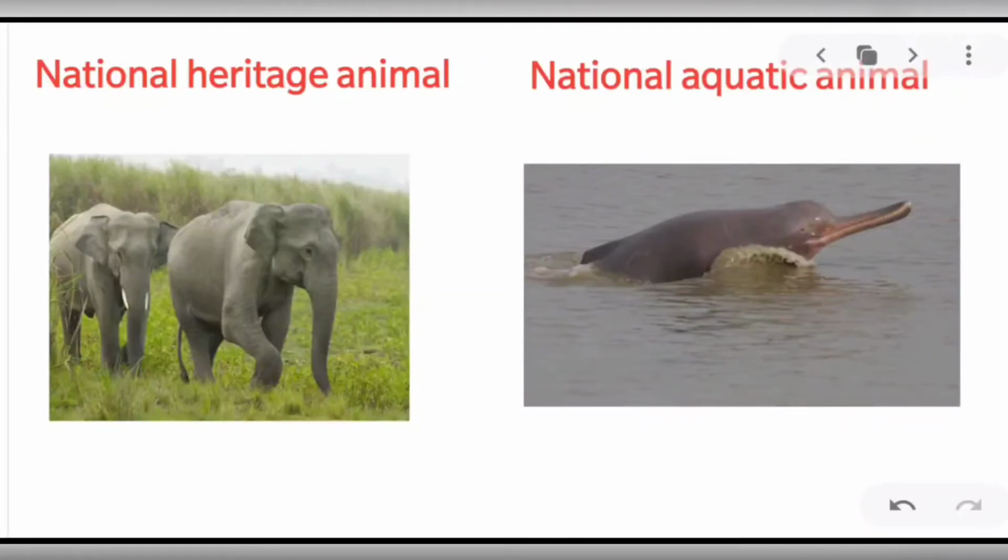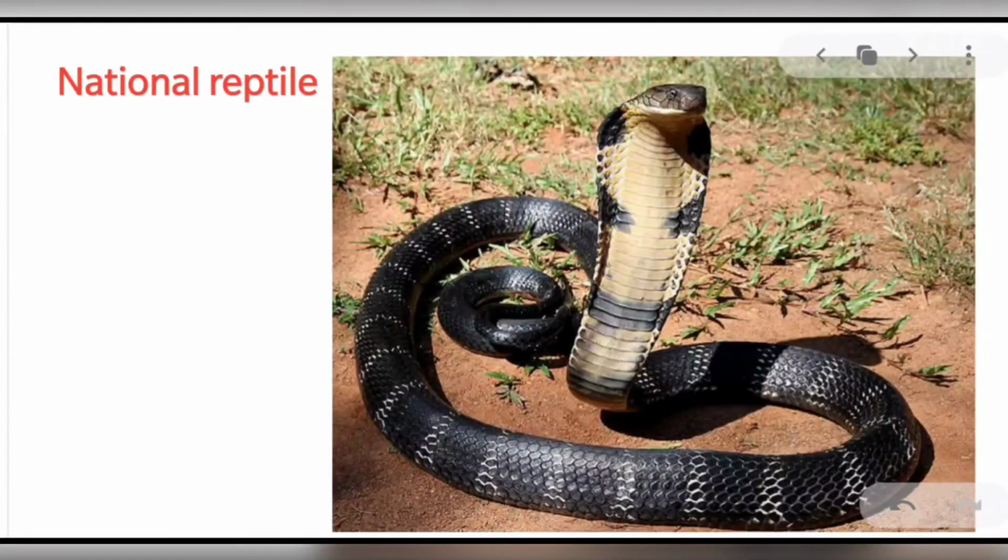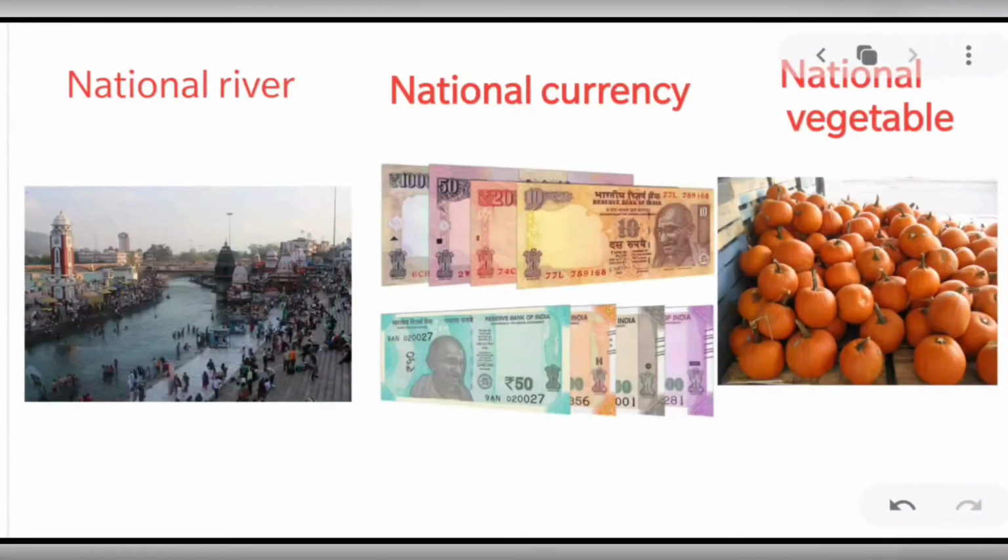The national aquatic animal is the Gangetic dolphin. It is also the city animal of Guwahati. The South Asian river dolphin is primarily found in the Ganges, Yamuna, Chambal River, Brahmaputra River and their tributaries. The national reptile of India is the king cobra and is found in the forests of India and Southeast Asia. It is the world's longest venomous snake, capable of growing up to 19 feet and may live up to 25 years.